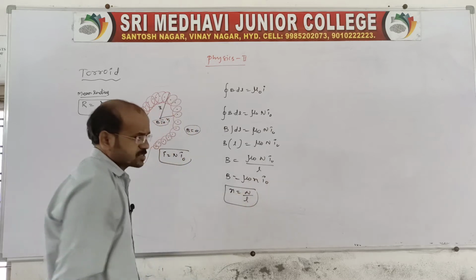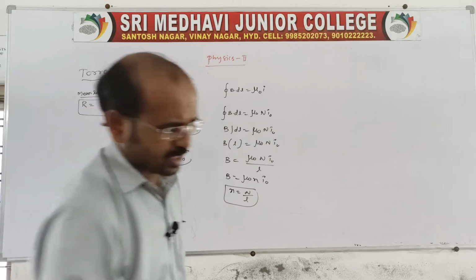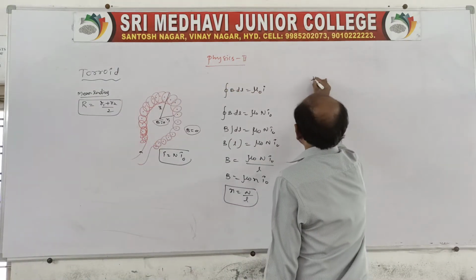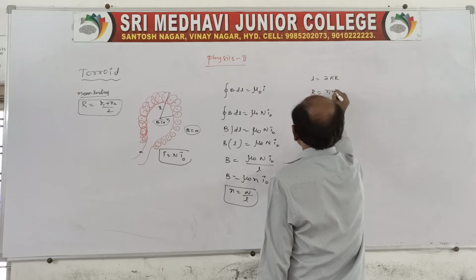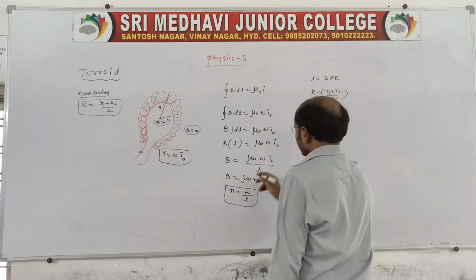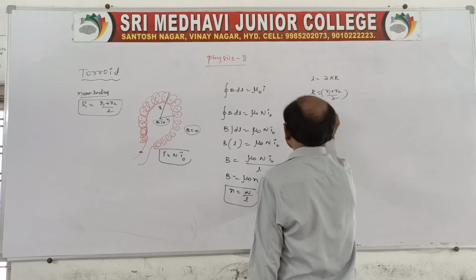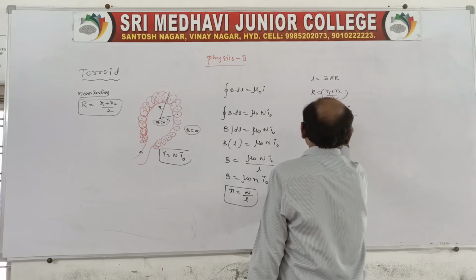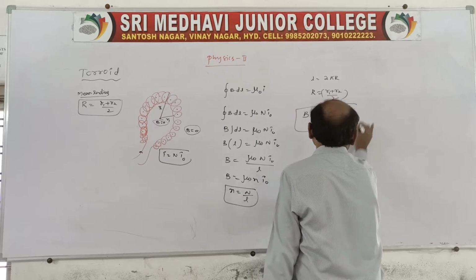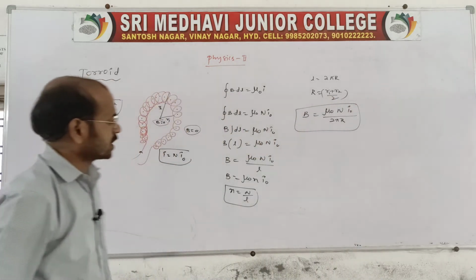So the number of turns per unit length, L, we can also take as 2 pi R. L is 2 pi capital R, where capital R is nothing but (R1 plus R2) by 2. So here instead of N we can say B is equal to mu naught capital N I naught by 2 pi capital R. This is the toroidal